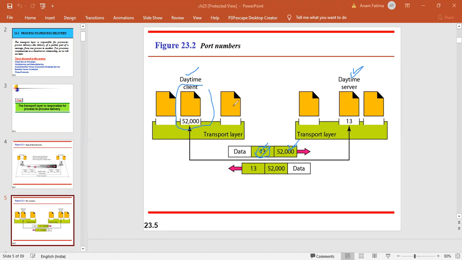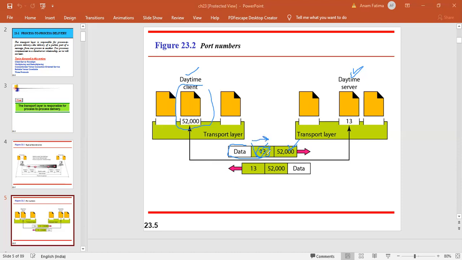All this is happening in the client server paradigm. This communication happens on a client server basis. The client sends a request in which it places its request data. It mentions its own port number, and this port number is used to identify, among all the processes running on the destination, which particular process this request is for. This way your packet reaches your destination.